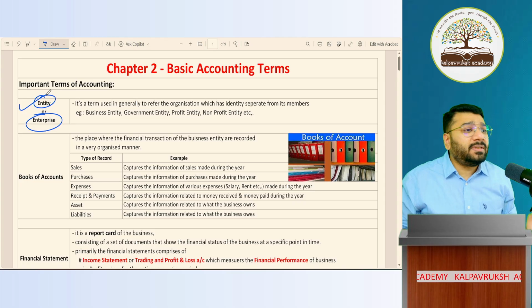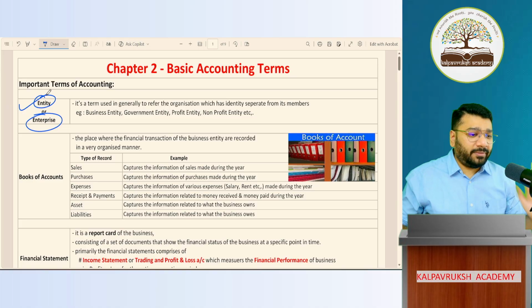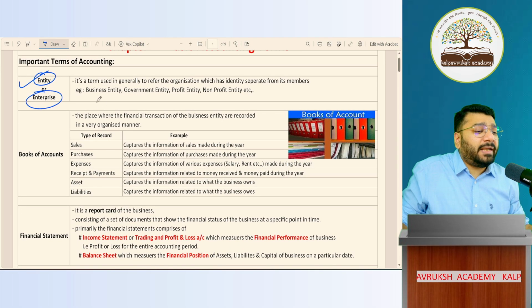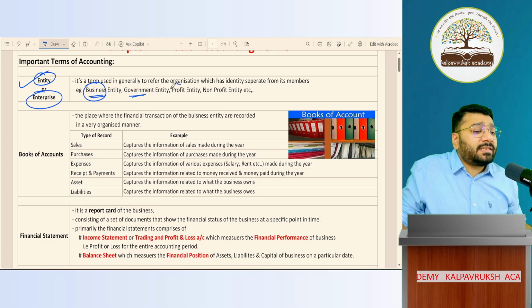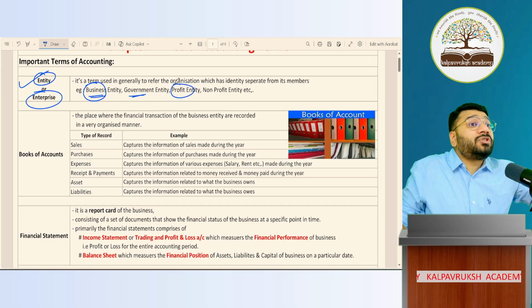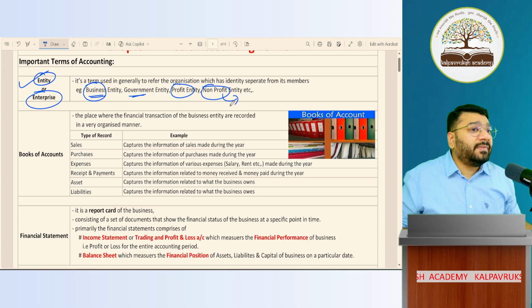Entity started business with so much of money. So entity means what? Business only. Got it, not got it? Okay. So entities are of multiple types. Business entity, government entity. Business entities again are further of two types. If they earn profit, it is called a profit entity. If their motive is not to earn profit, it is called a non-profit entity. Non-profit entity means who? Trust, NGO.